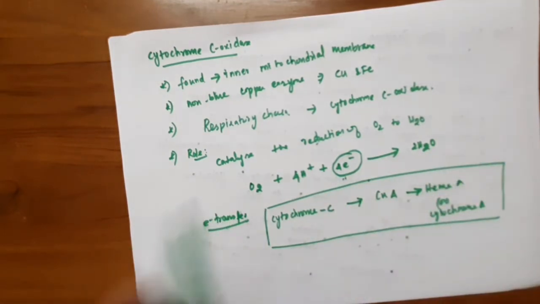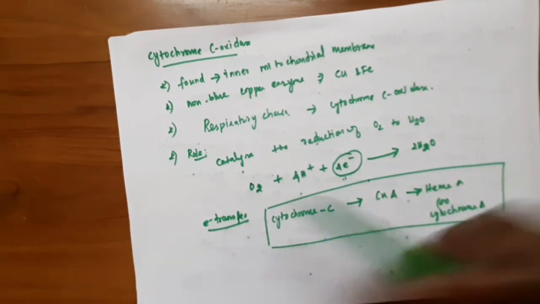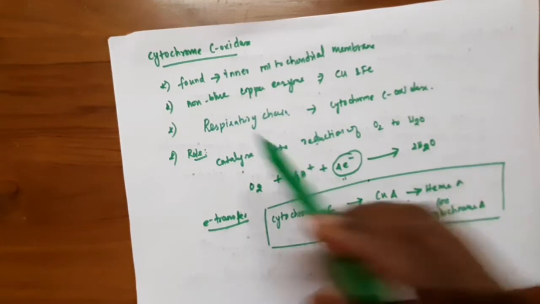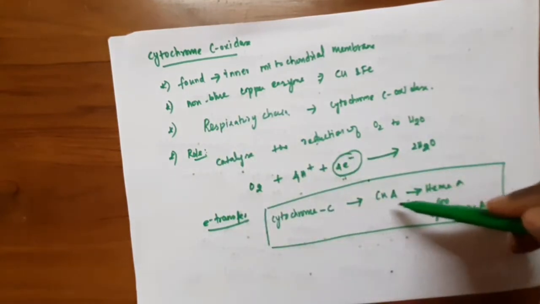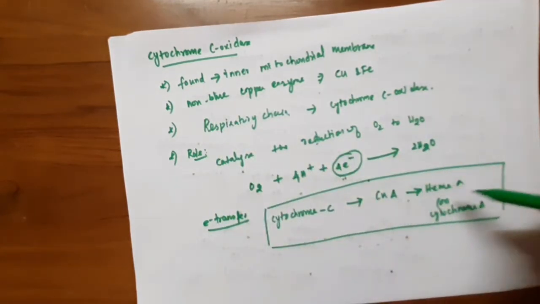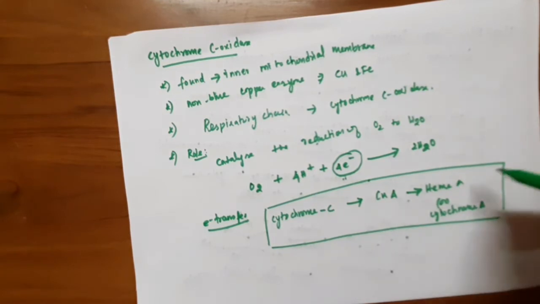We know that cytochrome has three types: cytochrome A, cytochrome B and cytochrome C. This cytochrome C transfers electrons, in the presence of the cytochrome C oxidase enzyme, to the copper center and then to the heme center. So then the electrons get transferred here.